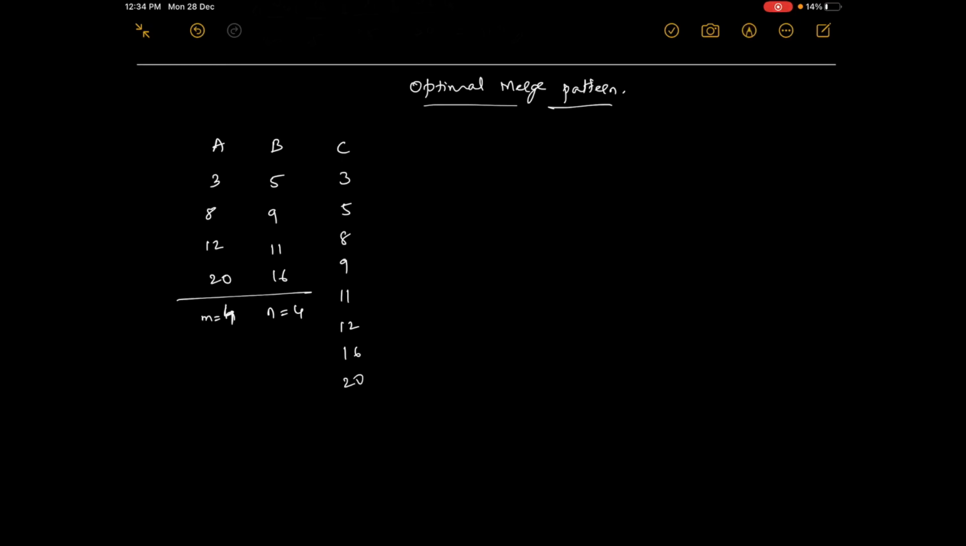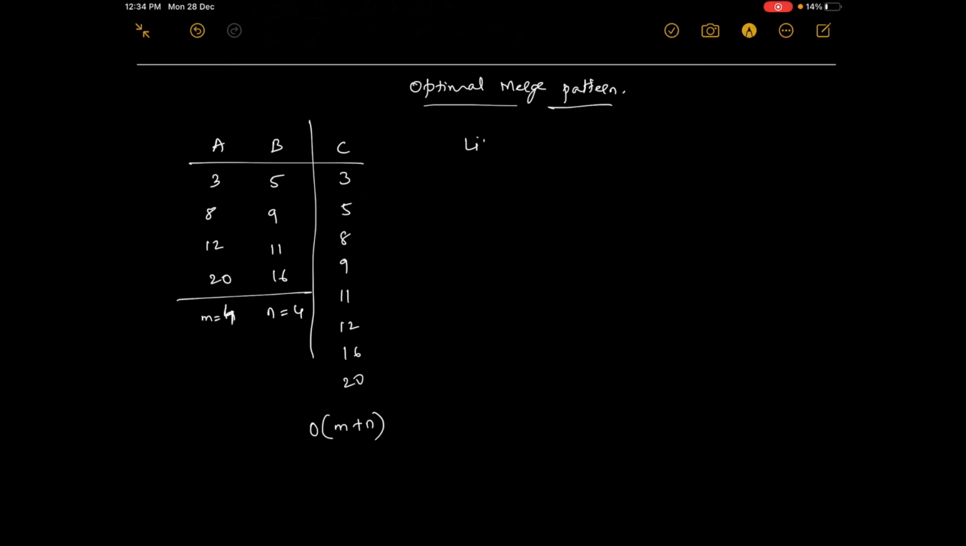So what is the size here? The order is m plus n, so the size is 8. What is the time taken? It is 8, constant time. So this merging we already know. Now we have to choose a pattern which is optimal to merge the lists. Suppose we had only two lists, we did this.